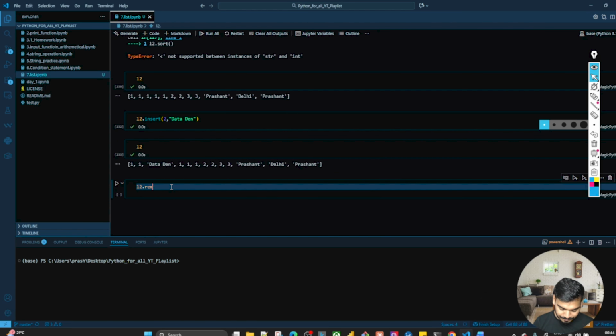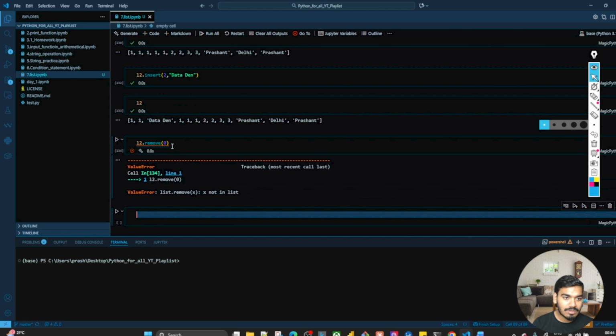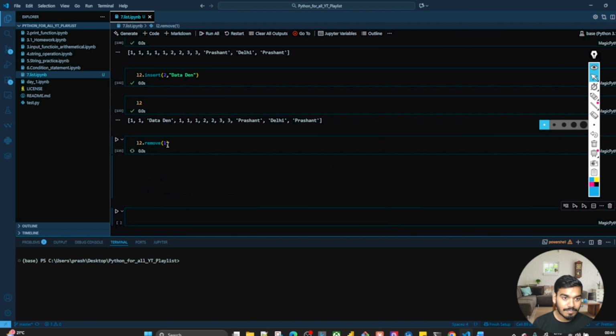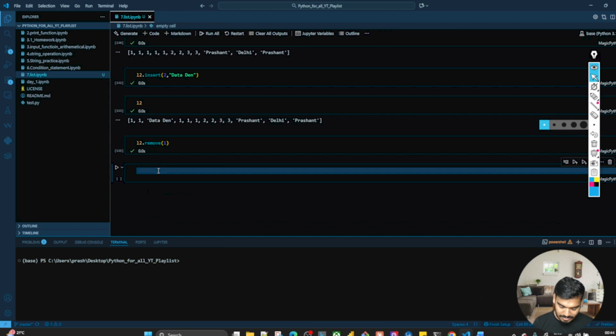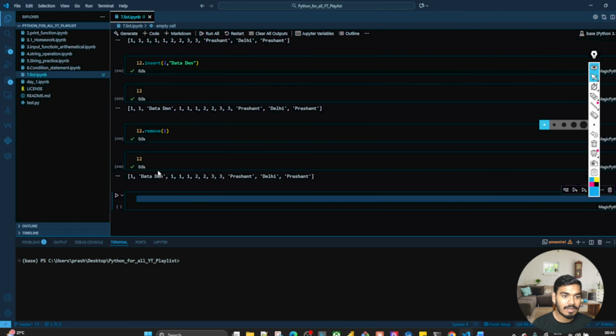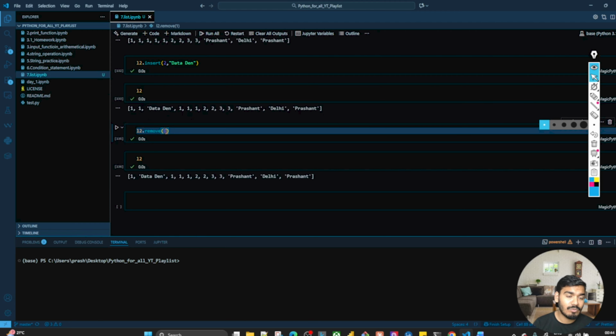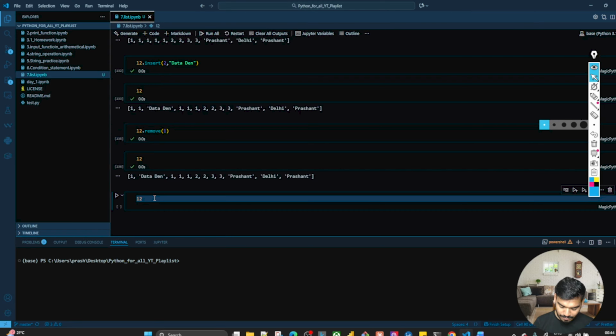Now if you, let's say, want to remove some of the elements, so what I'll write, L2.remove, and let's say I'll write 0, or it's 1, I think 1. Now let's check L2. See, it is removed from this. So what I'm writing over here, what is the 1 over here? Is it an index value or is it the element? That is the question, right? Now let's say L2.remove.